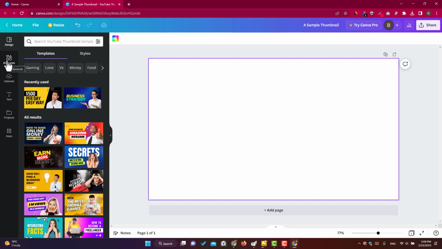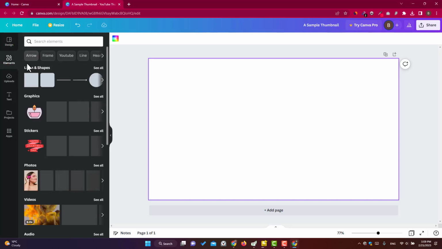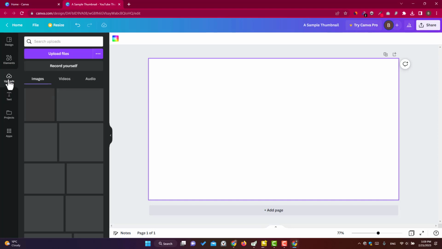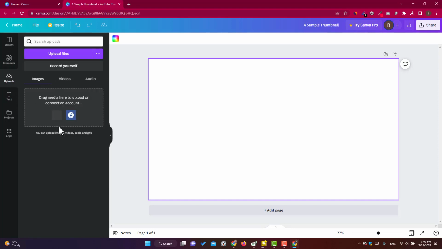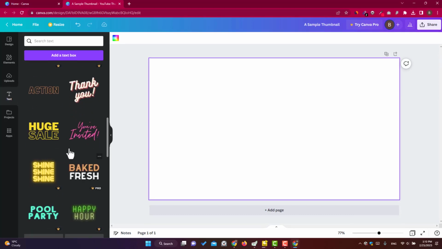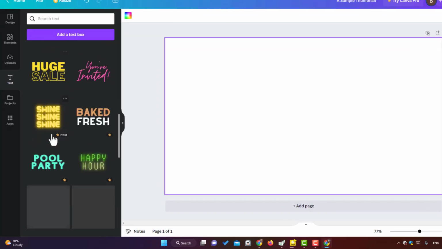So here, the elements, you can find a lot of things from here, like stickers, graphics, lines and shapes. And in the upload section, you will find your personal files which you have uploaded to Canva, images, videos, or audio. In the text, you have text. You can write headings, subheadings, or body text. Here are some styles for text. You can use any of them, which is free. And these are the pro.